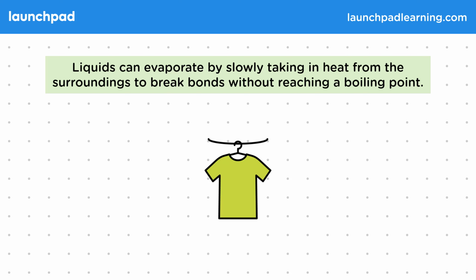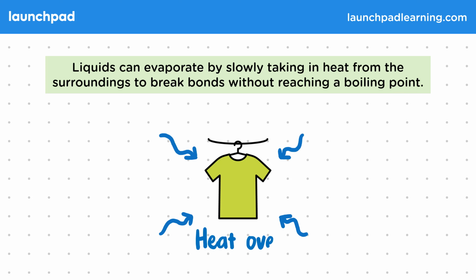So for example, if we wanted to remove the water from some wet washing by letting it change to a gas, we'd use evaporation, so we don't have to heat or burn our clothes. But how exactly does this work? Well, what's happening is that the water is slowly taking in energy as heat from the surroundings over time. This means the water eventually gains enough energy to change state, and so the clothes dry out.